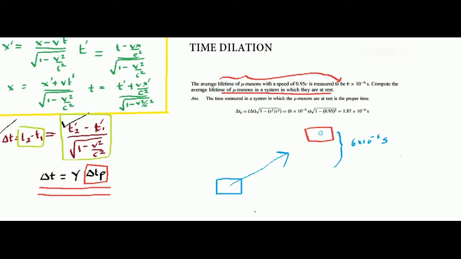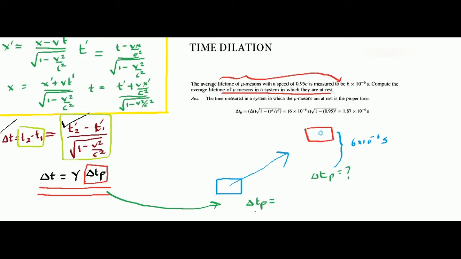So this is not the proper time. Proper time is something we need to calculate, because proper time is the time in the frame in which the meson is lying. So what will be the answer? Our proper time is something we have no idea about. Proper time is not given. So from this formula you can easily see that the proper time will be the time of decay in the frame in which the meson is lying.